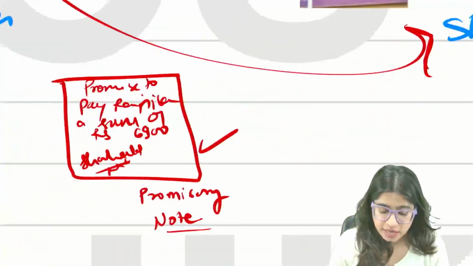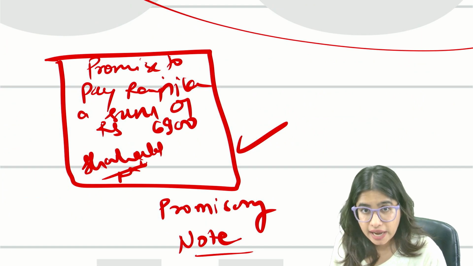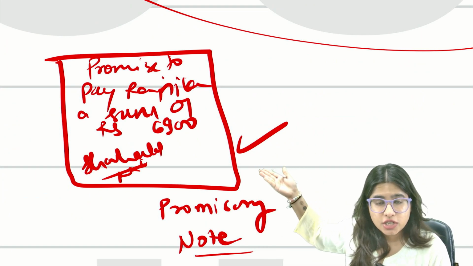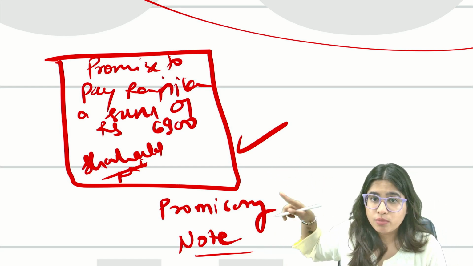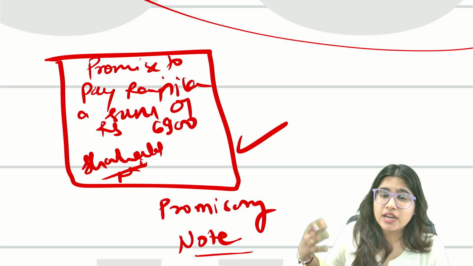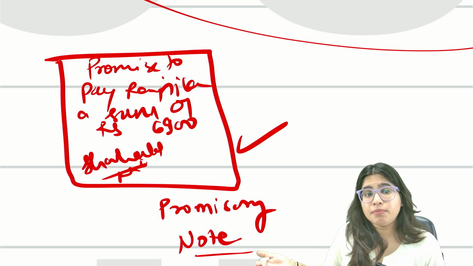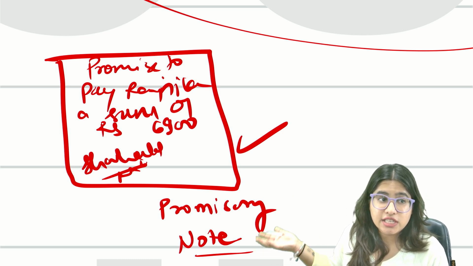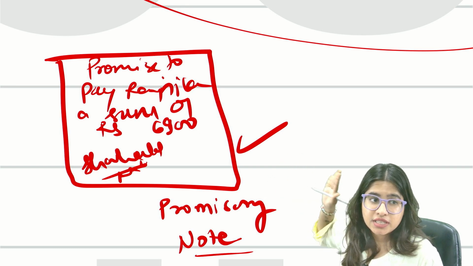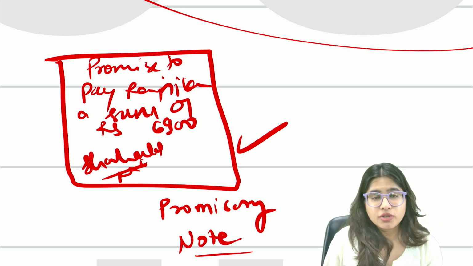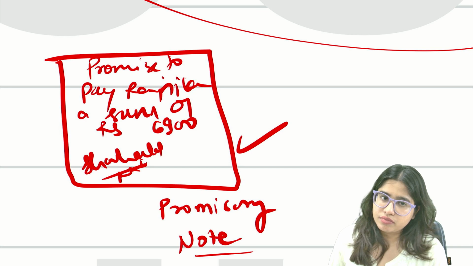So please understand, in order to legalize such a document, this act came, the Negotiable Instruments Act, which says that this promissory note is a legal document. If by this promissory note Shah Rukh Khan is making a promise that I will pay a sum of rupees 6,900 and later he doesn't pay, then in that case you can file a case against him. You can take legal action against him because this is a legal document through which a person promises to pay a certain sum of money. Are we clear with this?